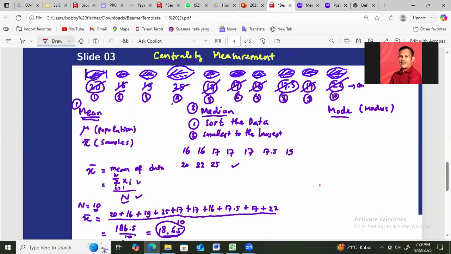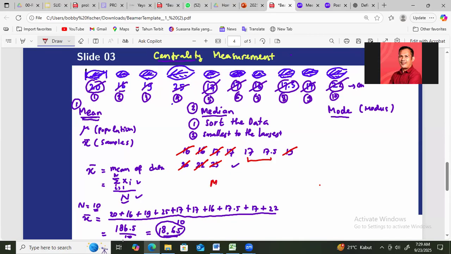Then you want to find the center of the data, or the median, so you cancel out from the left and the right. This one, you cancel out, this one, this one, and this one. So this is the center of your data, 17 and 17.5.